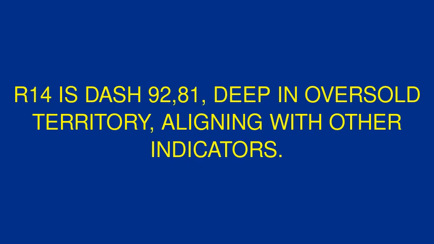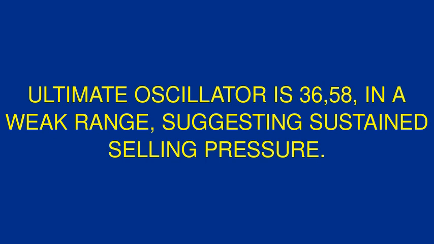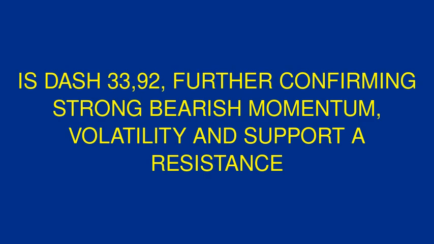Williams R14 is -92.81, deep in oversold territory, aligning with other indicators. Ultimate oscillator is 36.58, in a weak range, suggesting sustained selling pressure. CMO 14 is -33.92, further confirming strong bearish momentum.